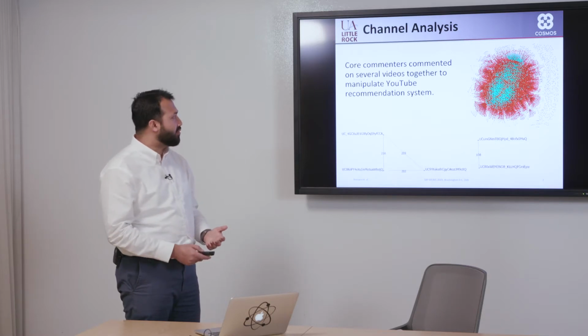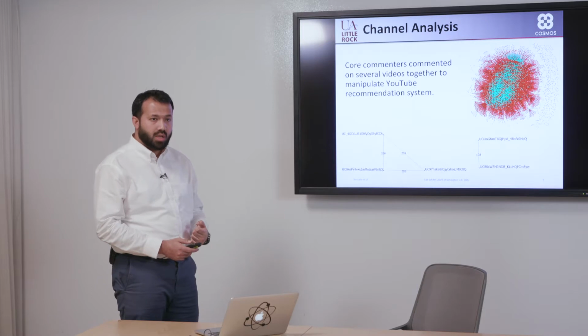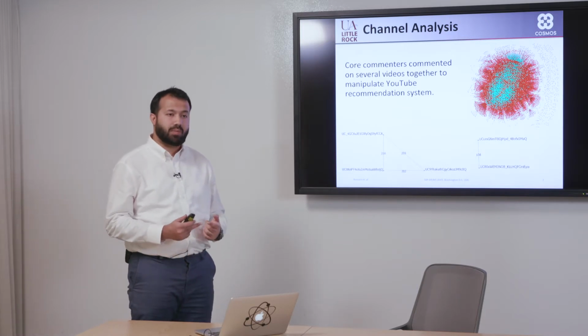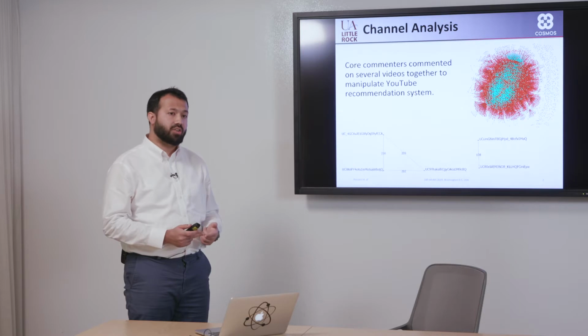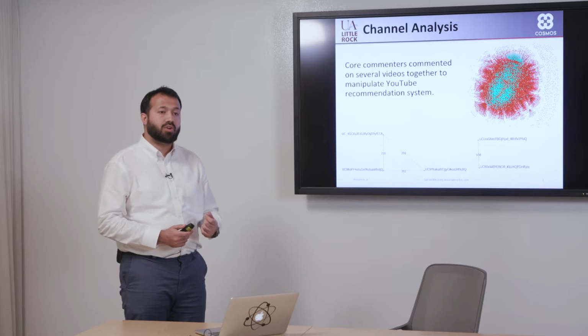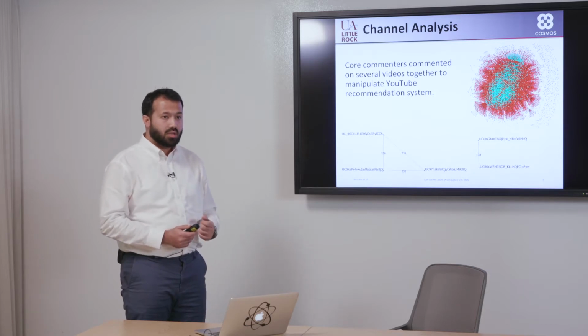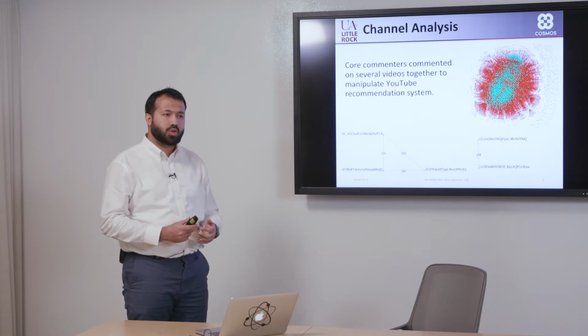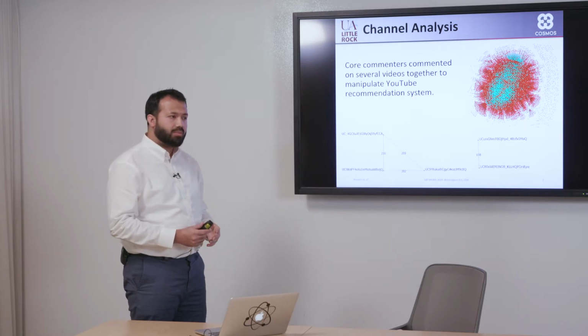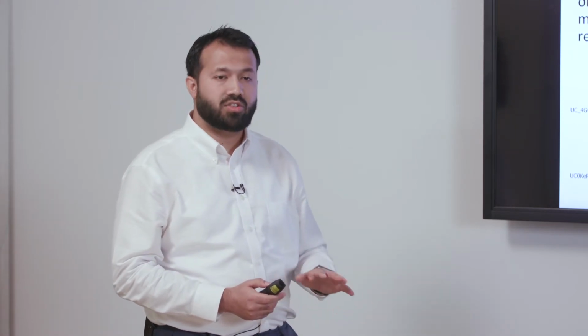So we had to dig deeper and we built something called a co-commenter network. In the co-commenter network, we connected two commenters together if they commented on the same video. The link width, or the edge strength, would be equal to the number of videos that they commented on together. Interestingly, we saw that the co-commenter network was very clustered and there was a bunch of core commenters commenting on almost all the videos of this channel, so that these videos get ranked higher, so that YouTube's algorithm assumes that these videos are popular, getting high user engagement, and ranks them higher.